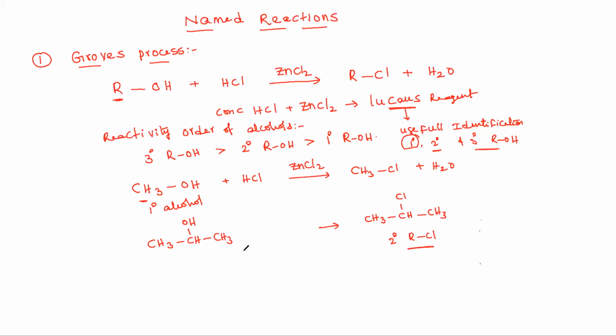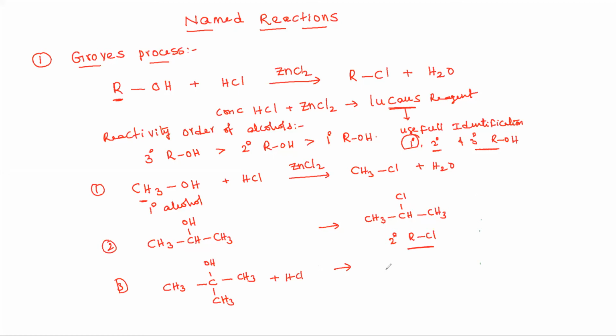This reaction is fast. As for tertiary alcohol, what is the meaning of tertiary alcohol, dear students? The OH group present at a tertiary carbon is called a tertiary alcohol. Tertiary alcohols react fast. Among these 1, 2, and 3 reactions, the rate of reaction is highest for the third reaction.